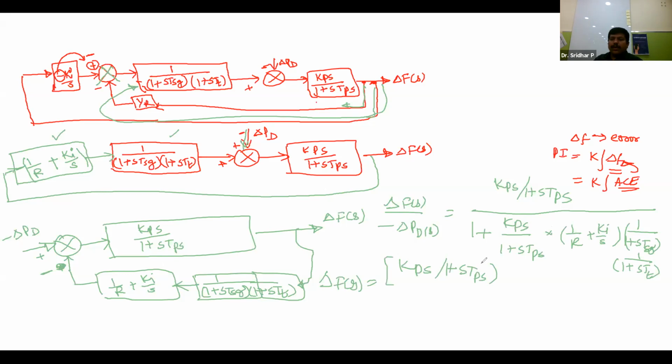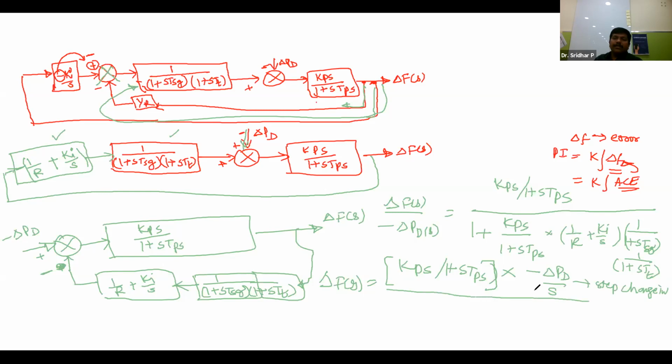Now this is the whole bracket, let me take. So minus delta Pd of s is there in the denominator. On the right side if you are writing, what will it be? Minus delta Pd by s. Why this minus delta Pd by s? This is nothing but because of the step change in the load demand. So step change in the load demand means it will be minus delta Pd by s.